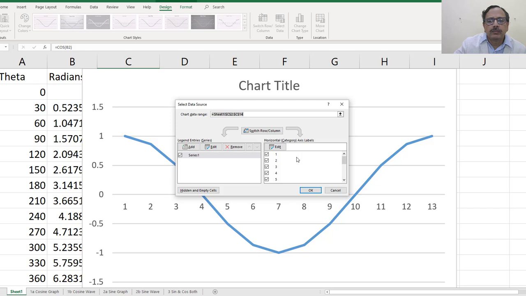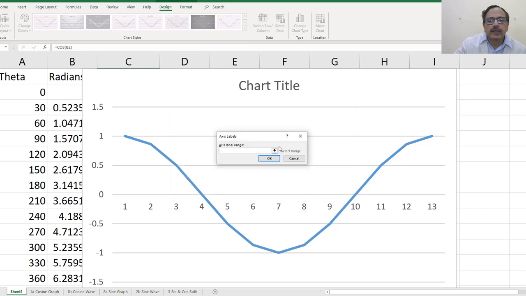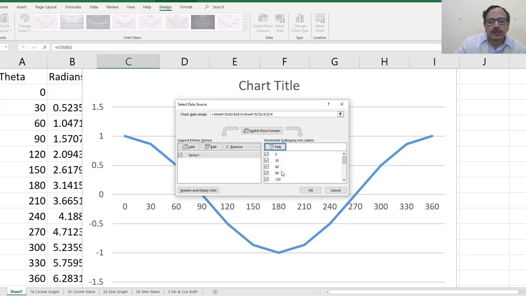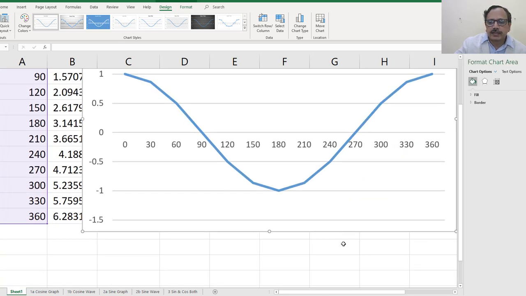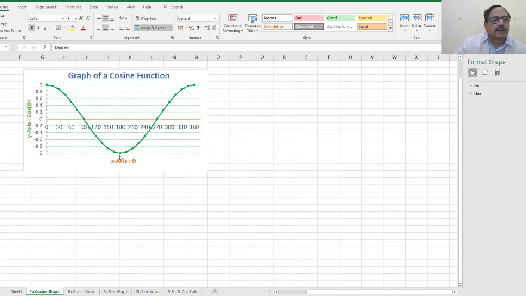So say edit, choose this data, which is from 0 to 360 degrees, and say OK. So we see the x-axis is between 0 to 360 degrees, and this is the y function. We can see the graph corresponding to whatever function we may like to plot.